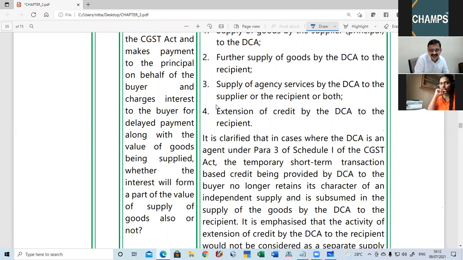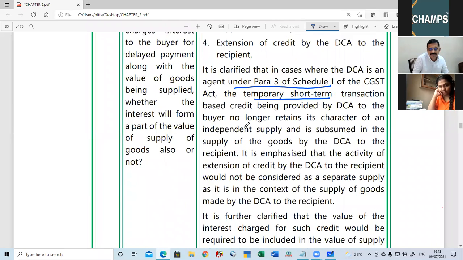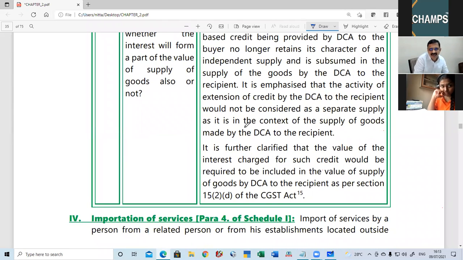Suppose the Del Creditor agent is an agent as per Para 3, and a temporary short loan transaction is provided, what will happen? The value of interest charged is required to be included in the value of supply of goods. This is as per section 15 subsection 2.